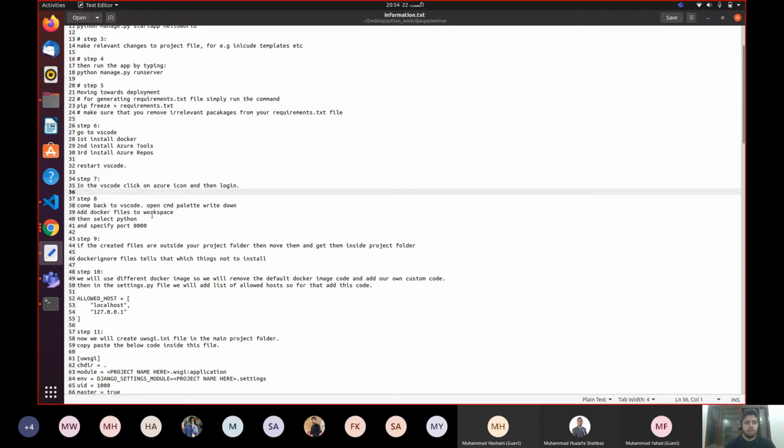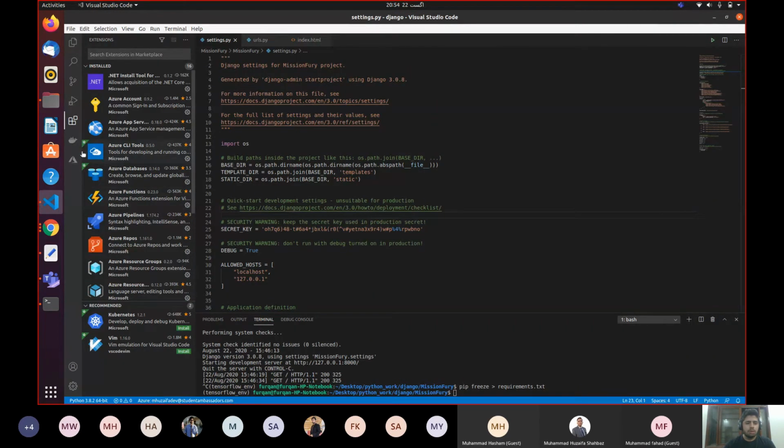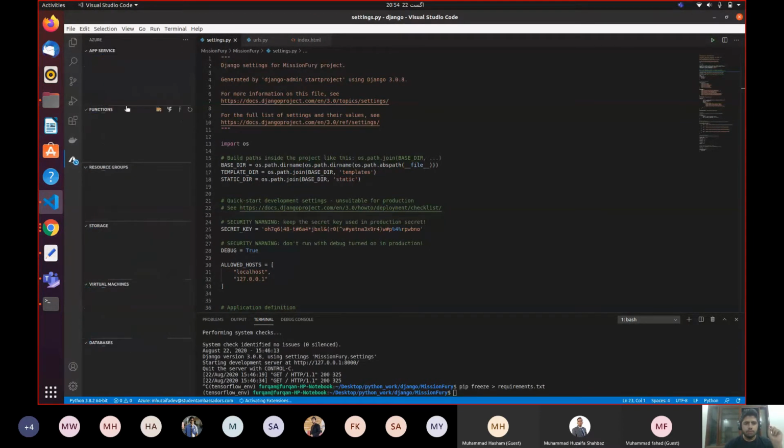Now we need to log in inside your VS Code. When you're done with the installation of all these things, you will see this Azure sign over here. You need to click it, and this will open up Azure services and Azure for Students. My Azure is already logged in over here. But when you click the first time, it will prompt you to log in inside your Azure cloud service. You will click login, and it will open up a new tab for you, and you will provide your credentials over here. Once you are logged in, the tab will prompt you to close the tab.